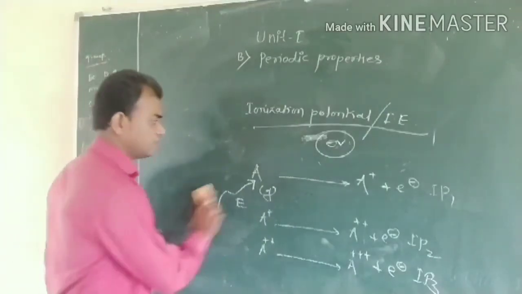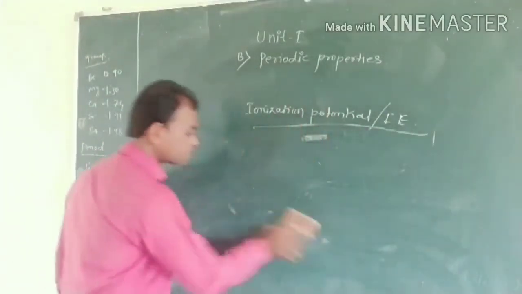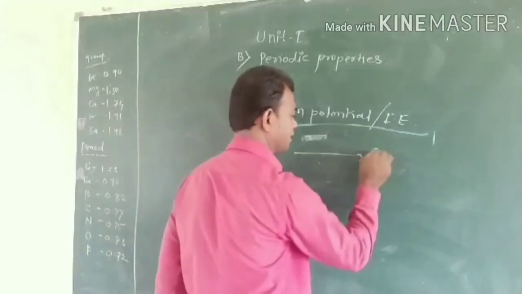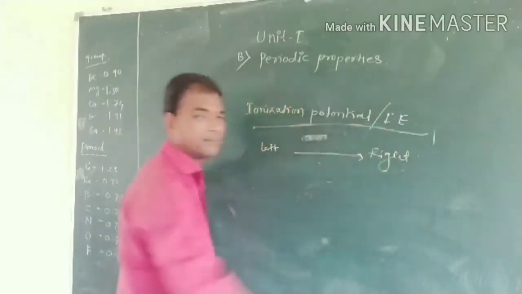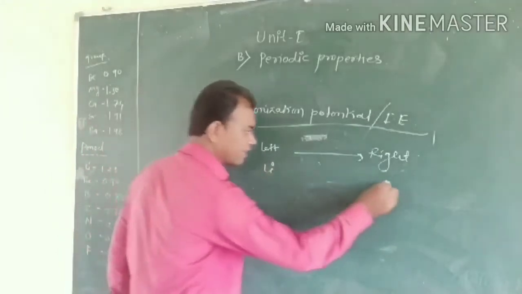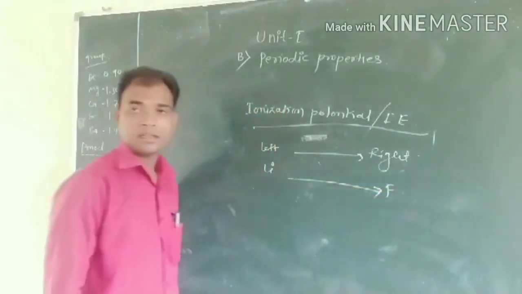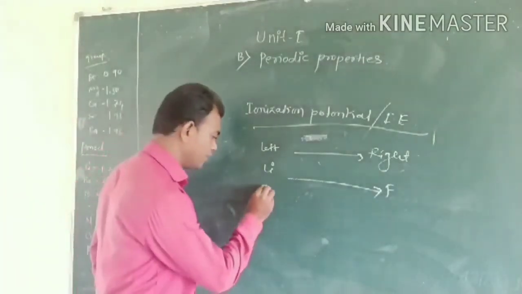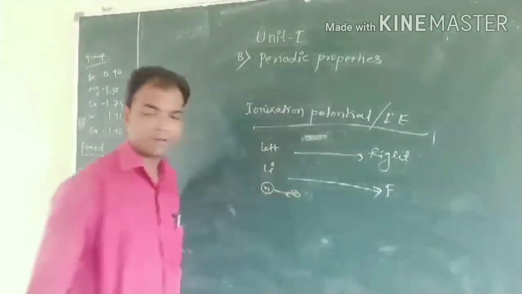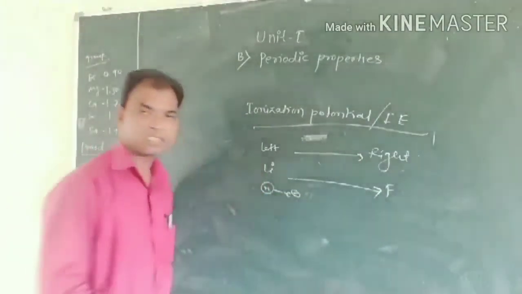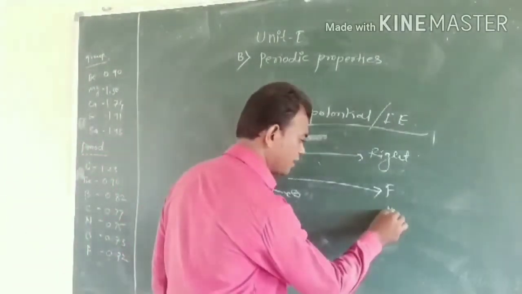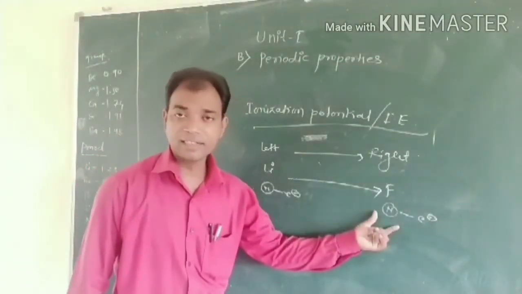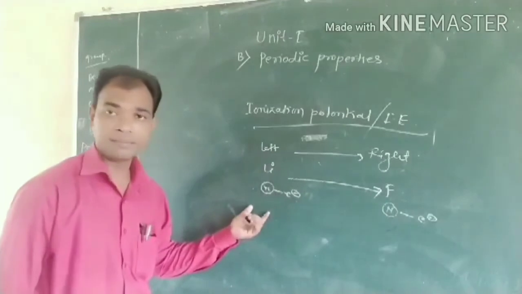Same condition as with the atomic radii. If we move from left to right, that is the lithium and that is the fluorine. Here the distance between nucleus and outermost electron, here the nuclear charge is less, but in case of fluorine, the nucleus carries the nuclear charge higher as compared to lithium.